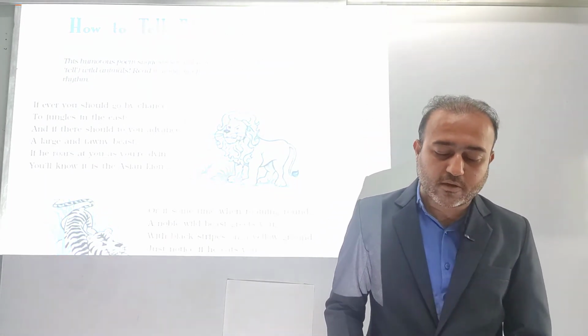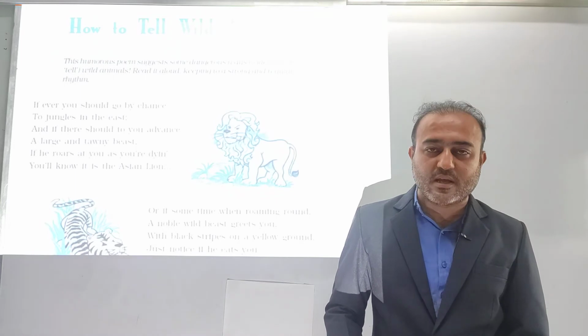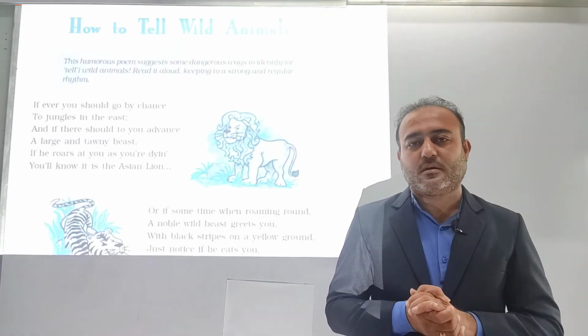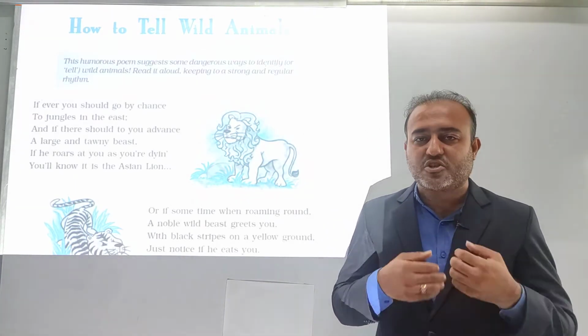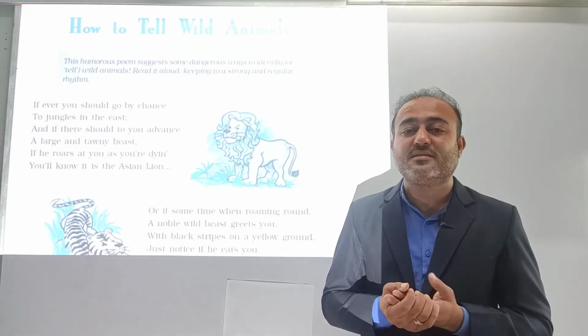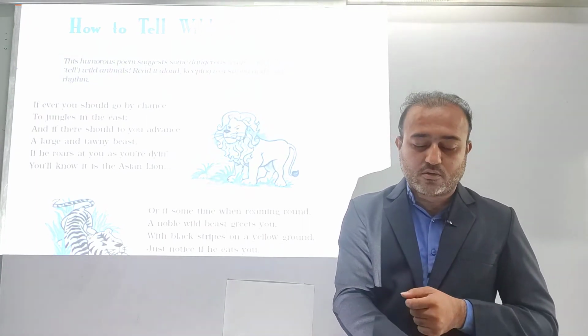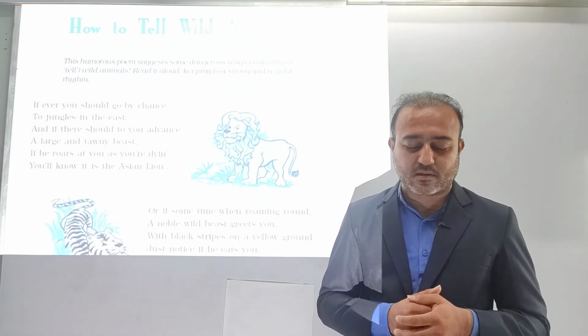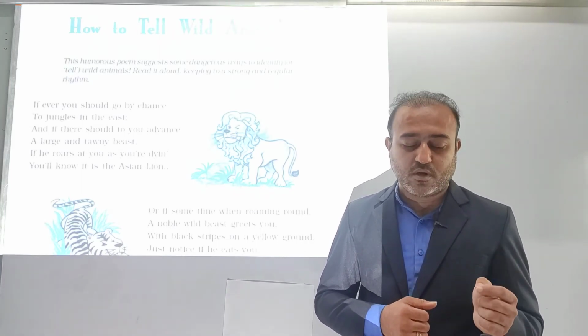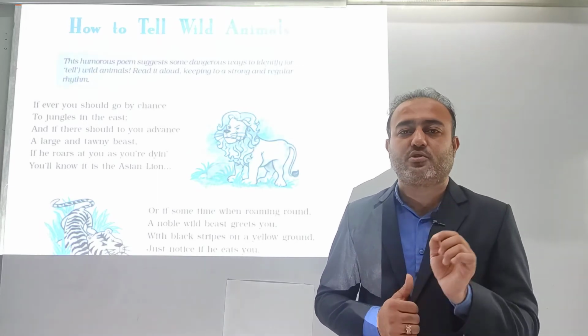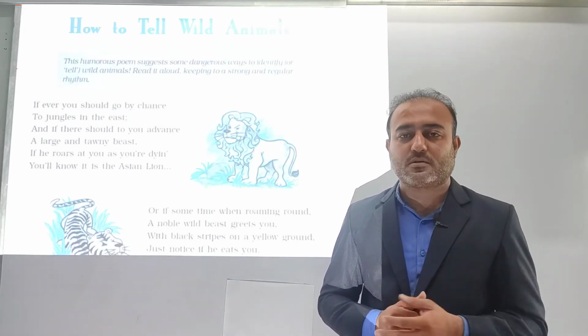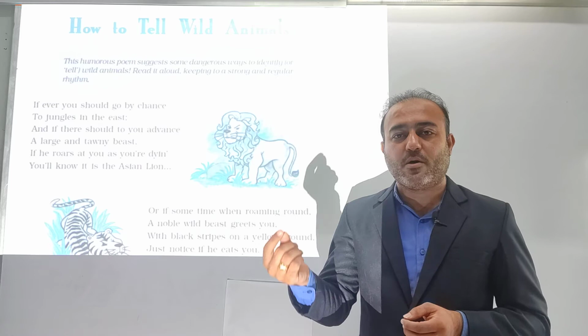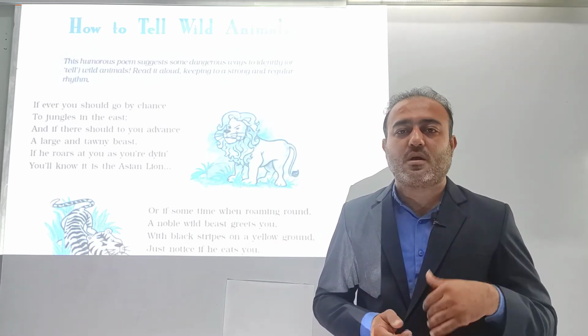What she is saying, if you ever should go by chance, that means she is trying to say that if ever we get a chance to visit the jungles in the east. So what is written? To the jungles in the east, and if there should to you advance. To you advance means to come across.